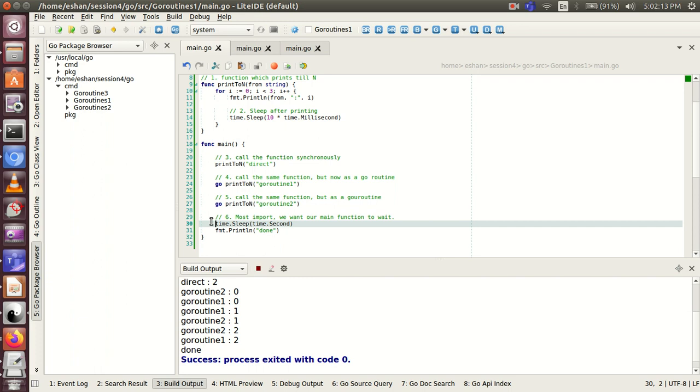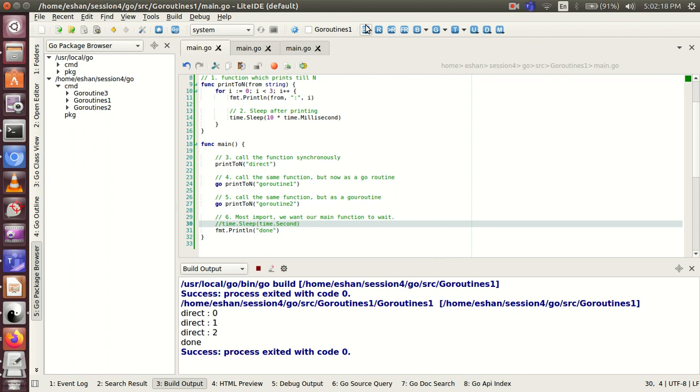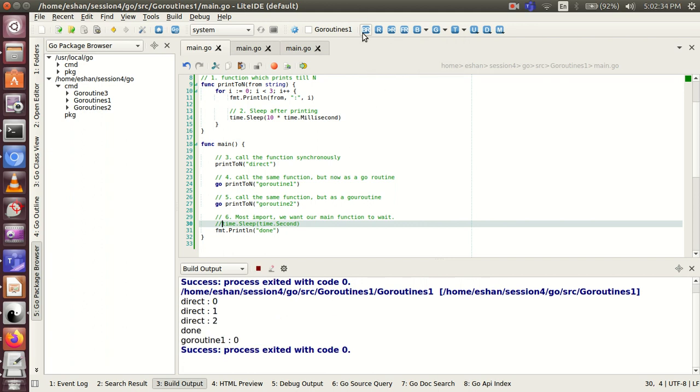So if I remove the time.Sleep and I try to run the code, if you see the output, it may change with every run of the code. Yeah, the output changes with basically every run, and this is happening because our main thread, or the main goroutine, we are not forcing it to wait for the other goroutines